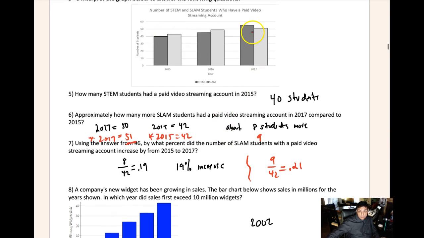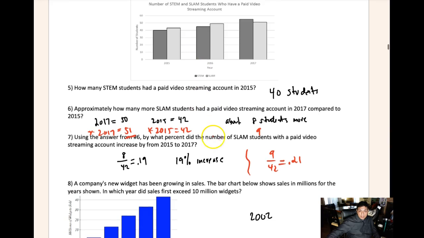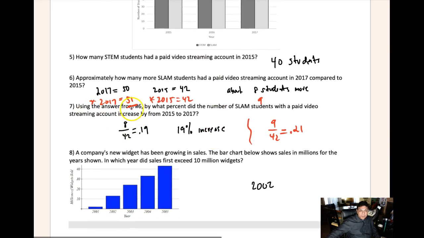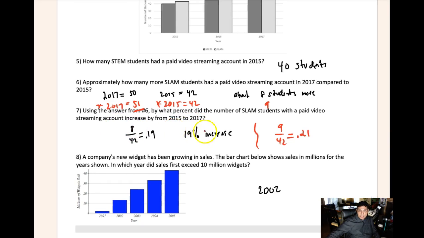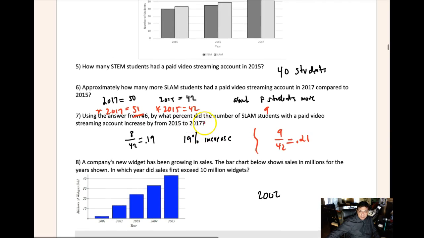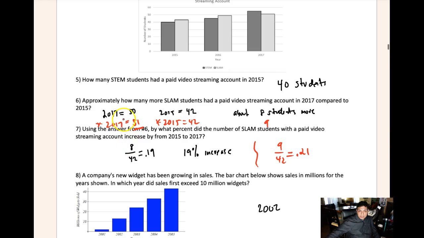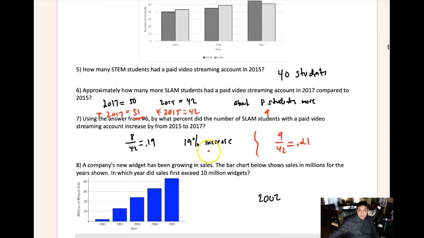Again, you're using them to read off of this graph here. Now, the harder questions are about these percents. Using answers for number 6, by what percent did the number of SLAM students with a paid video streaming account increase? And so in this case, we'll talk more about these percent increases, but here's just kind of using our gut feelings here. You can see there was a difference of 8 students, right? And that's 8 out of 42 when we think about the increase from 15 to 17. There was 8 more out of the 42, so we would say it's a 19% increase.